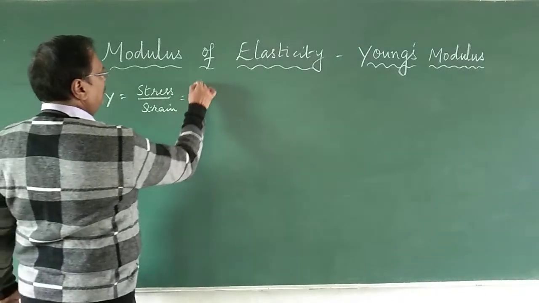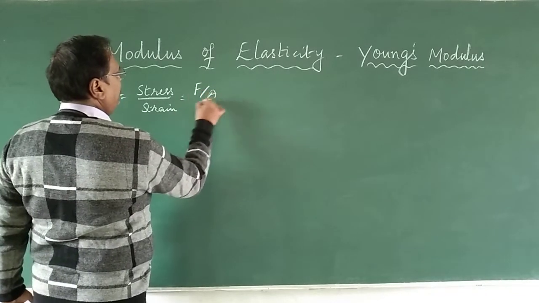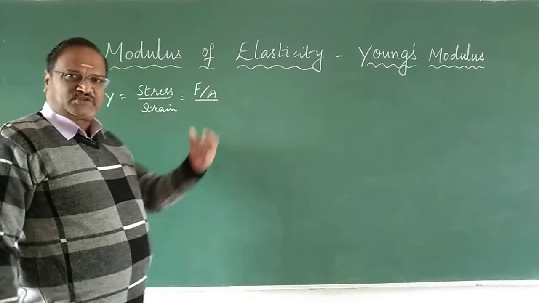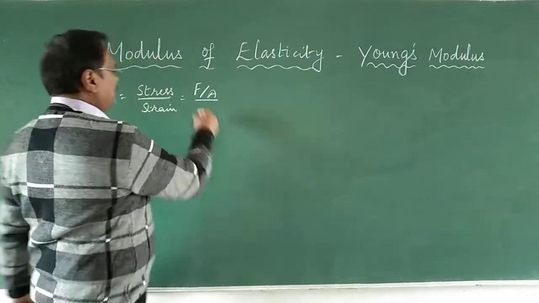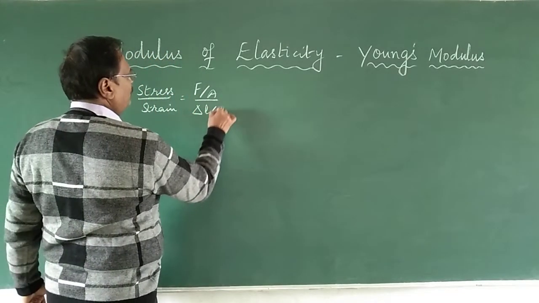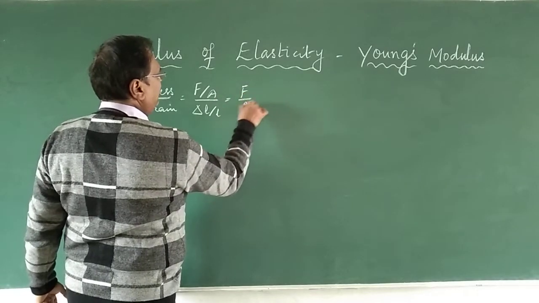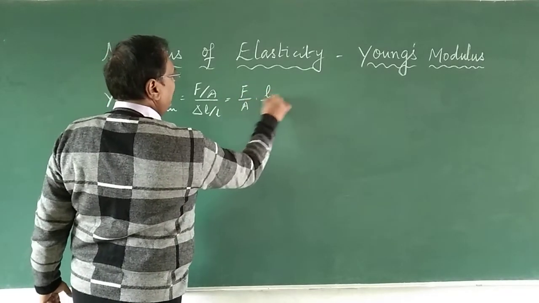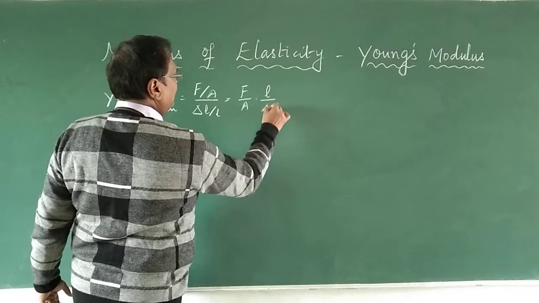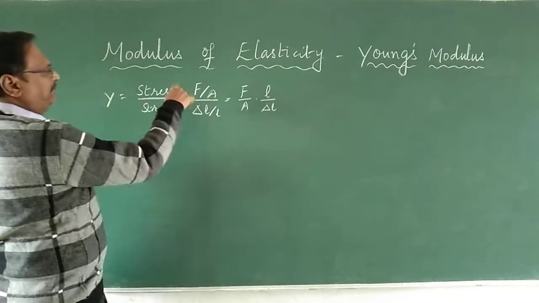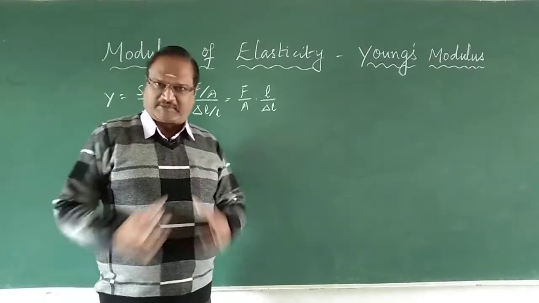Stress is basically force acting per unit area, and if it is linear, strain is change in length upon original length, which we can write as F upon A into L upon delta L. So this is the basic formula we should remember.